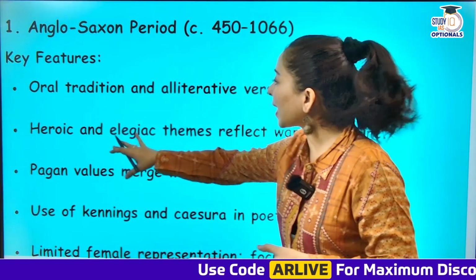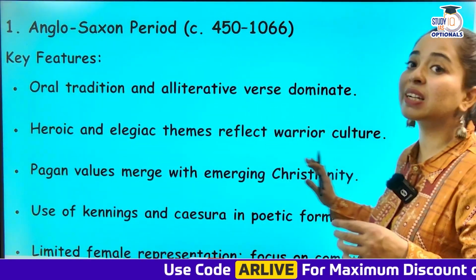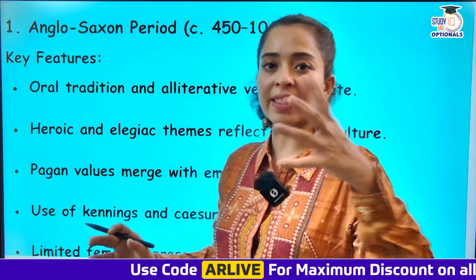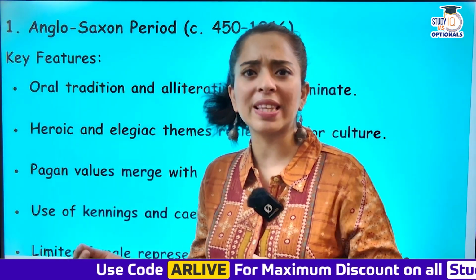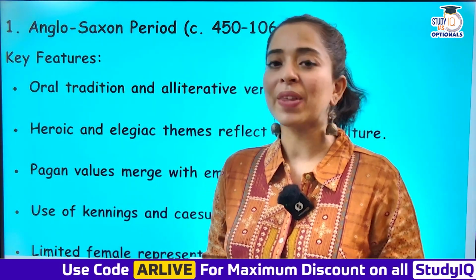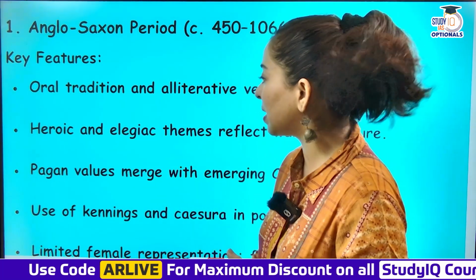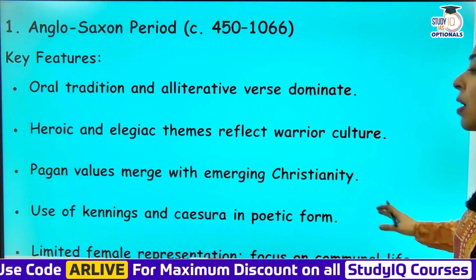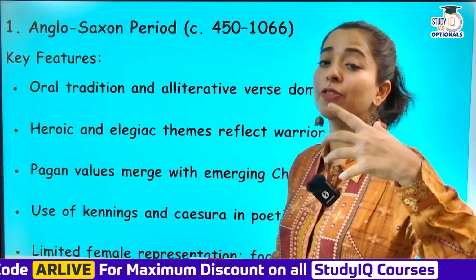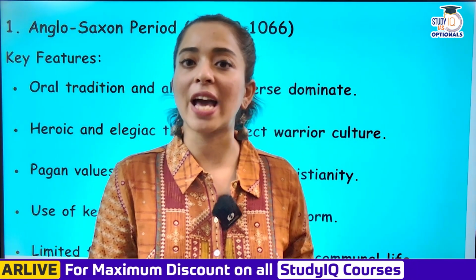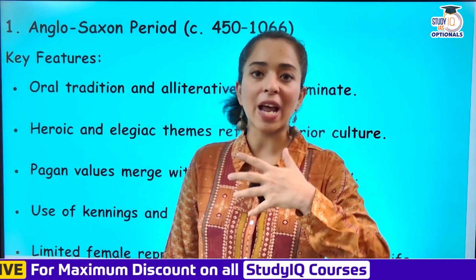Okay, so heroic and elegiac themes reflect warrior culture. War at that time was happening, warrior culture. So heroic themes, valor, bravery, hero worship, all these were elements. Pagan values merged with emerging Christianity. Remember, guys, we're talking about the 5th century. At that time, Christianity was spreading rapidly.